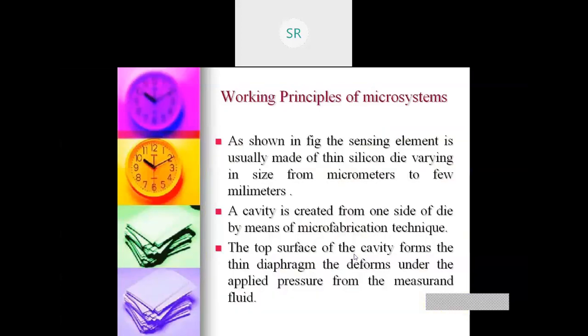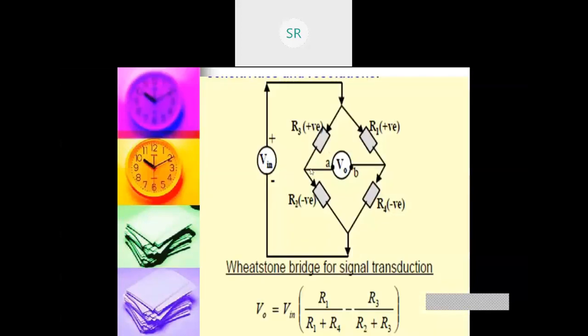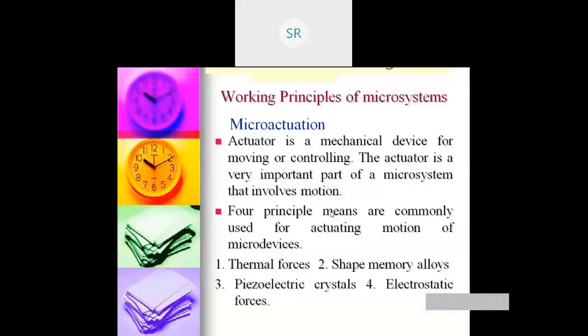So I can have 4 resistors, which is nothing but a bridge arrangement, a Wheatstone bridge arrangement. If there is any unbalance in the bridge, I get a voltage. That voltage is equivalent to the pressure being applied on the diaphragm. Similarly, instead of a resistance bridge, I can have a capacitance bridge also.